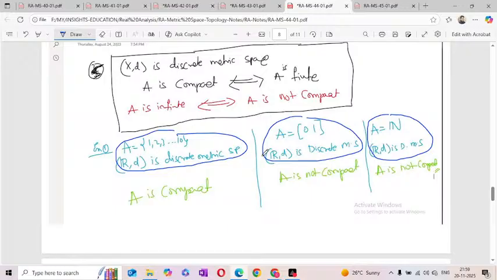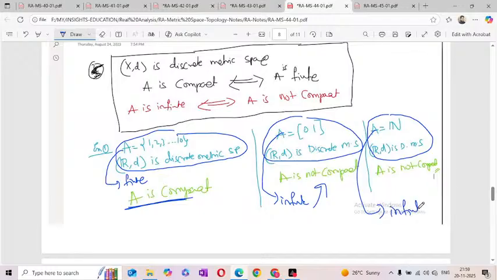Now come to the first one. Here A is a finite set, so this A must be compact. Second one, this A is an infinite set, so this one is not compact. Here this A is an infinite set, so this one also is not compact. Just check whether the set is finite or infinite. If it is finite, compact. If it is infinite, not compact. That is the conclusion.